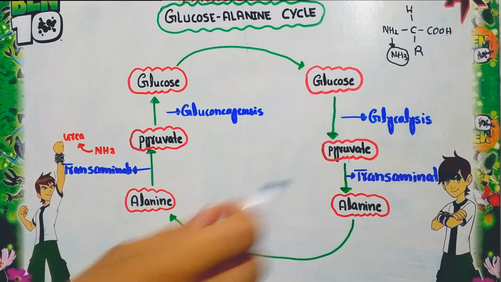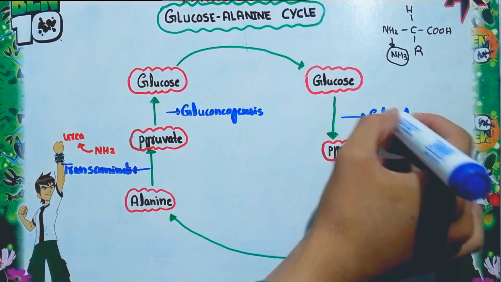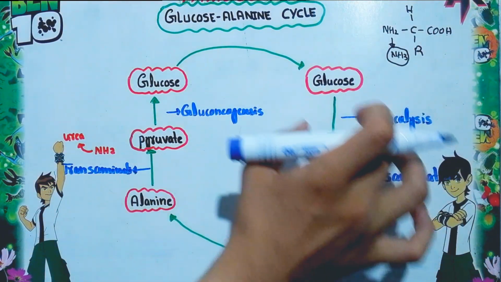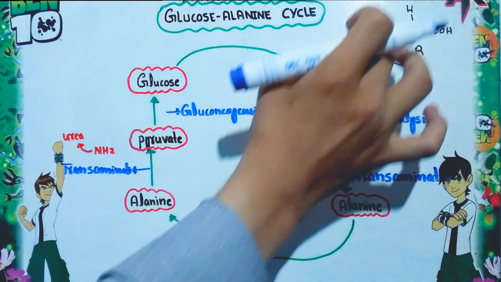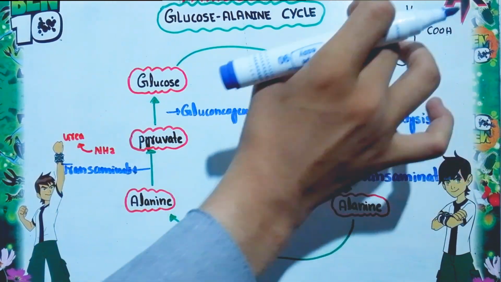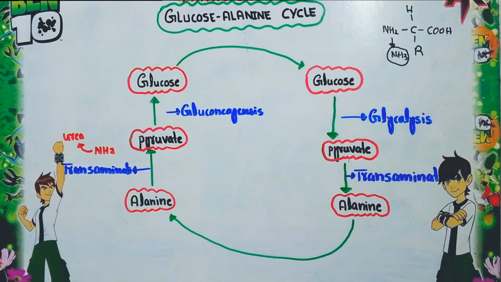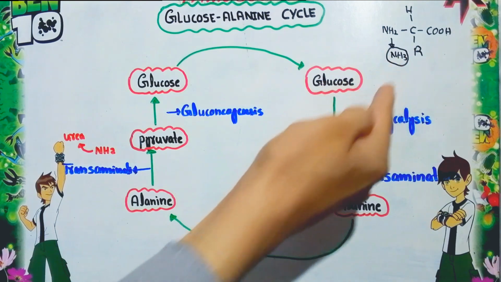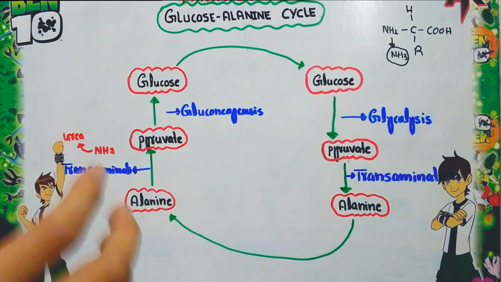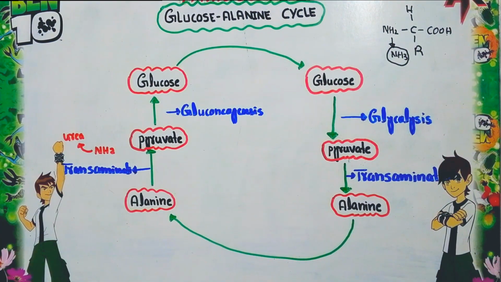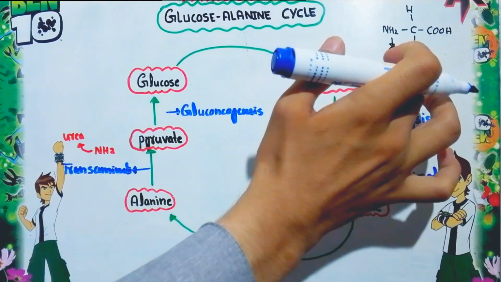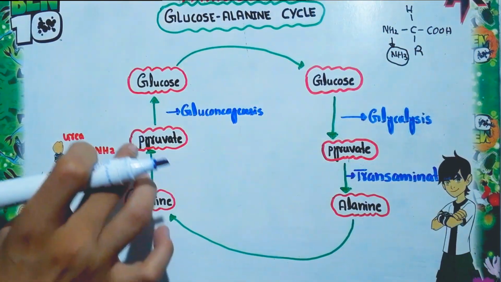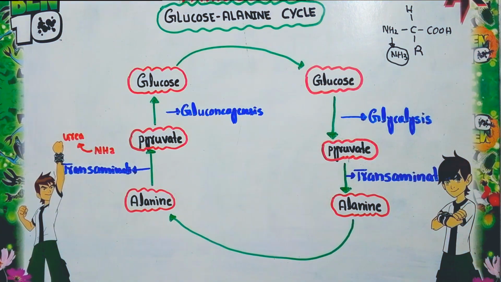Now this pyruvate, produced through glycolysis, is actually a keto acid. Since ammonia is toxic, it is converted into a less toxic product. For this conversion, the ammonia is transferred to the liver, where it is converted into urea through the urea cycle.